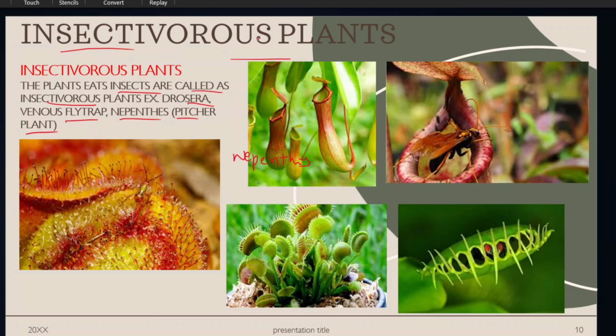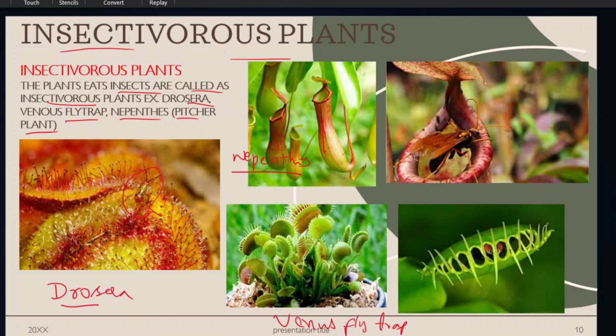Here is Drosera. Here is Venus flytrap. These are the best examples for insectivorous plants. Insectivorous means insect-eating plants. In Drosera, here one insect is trapped by the sticky fibers. There are so many sticky fibers on the Drosera, it traps insects. By trapping insects, gradually it eats. It is digested. The digested material is absorbed by the sticky fibers.